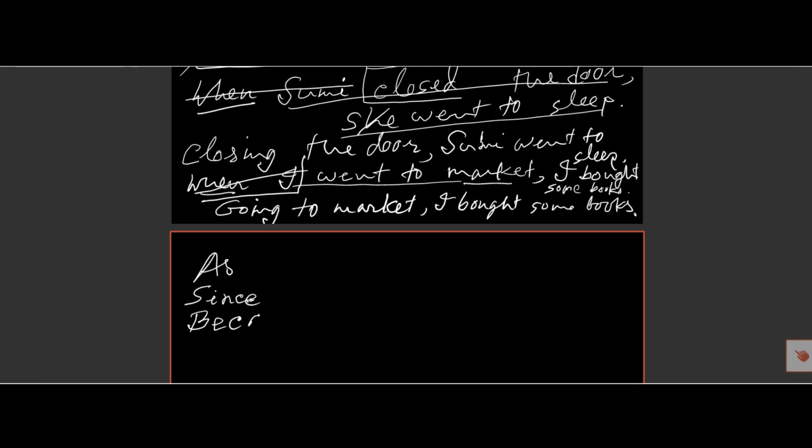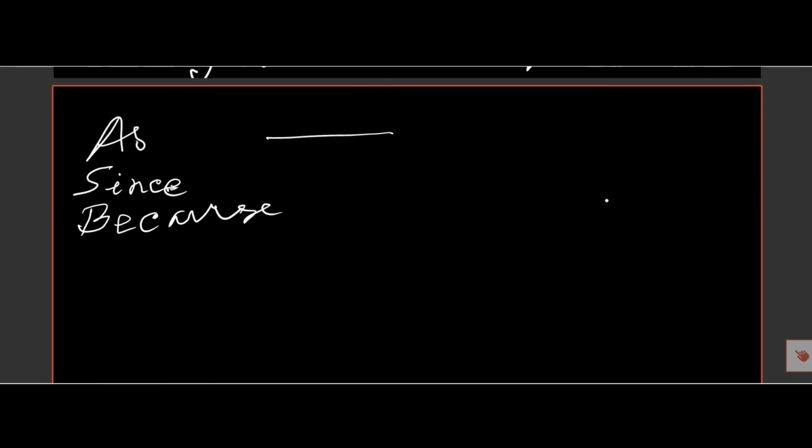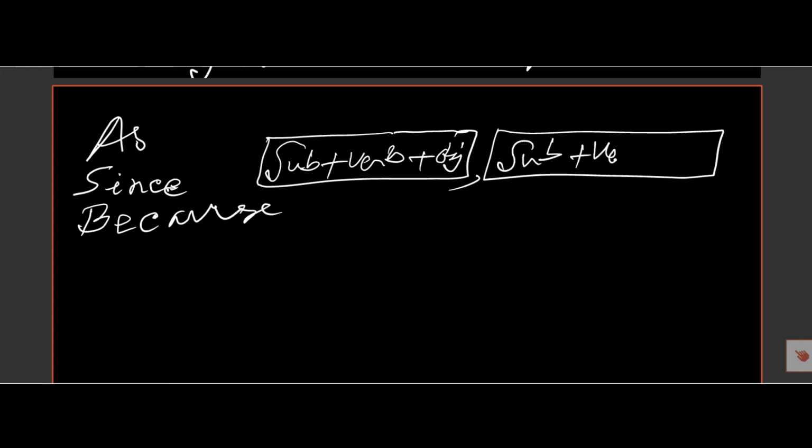If there is the conjunction as, since, because in a complex sentence, and there is another part, there is a part and a comma, so here is the subject, and there is a verb, and here is an object, and the other part also has subject, verb, object, and a full stop.